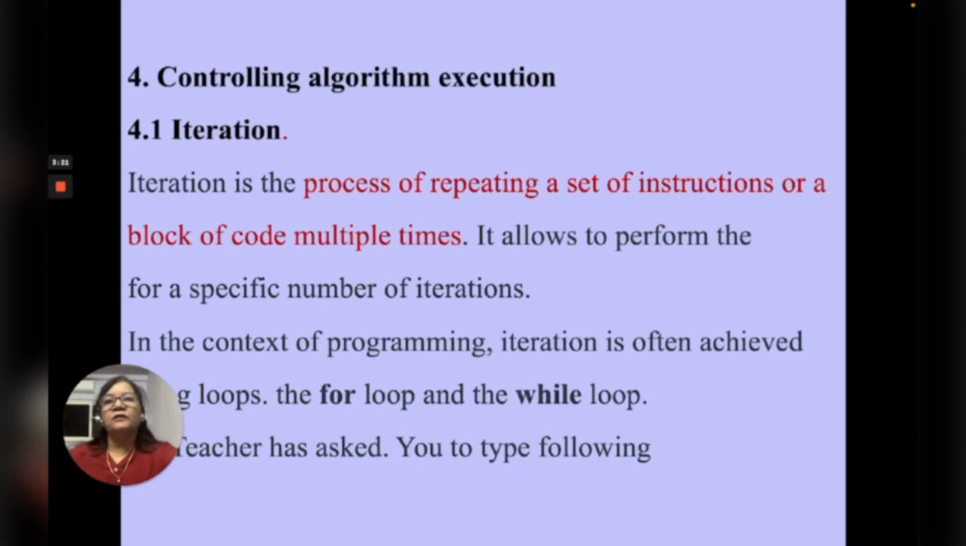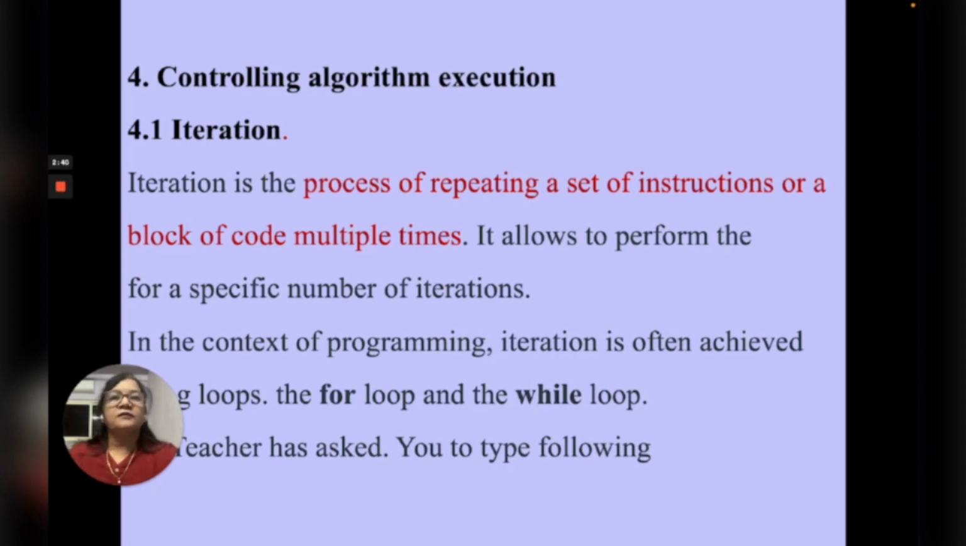Next is controlling algorithm execution. At a basic level, they can be used in two ways. One of those is iteration, which is also known as looping. Iteration allows us to repeat a series of steps over and over. We can define iteration as a process of repeating a set of instructions or a block of code multiple times. It allows us to perform the same set of actions repeatedly until a certain condition is true, that is, for a specified number of iterations.